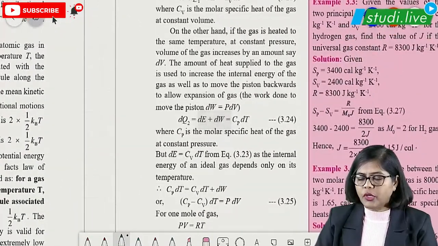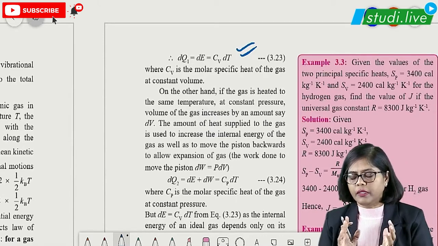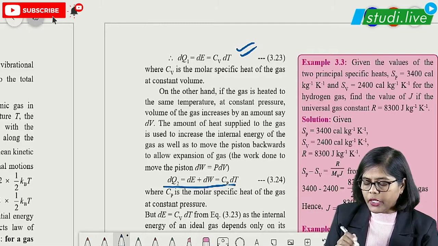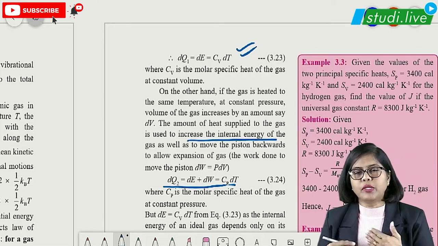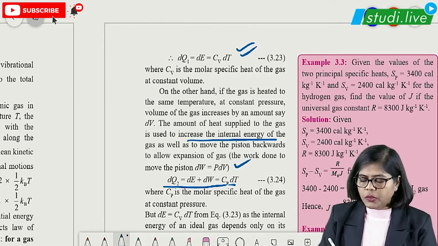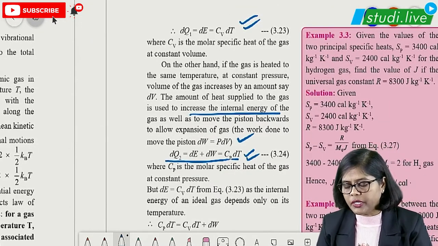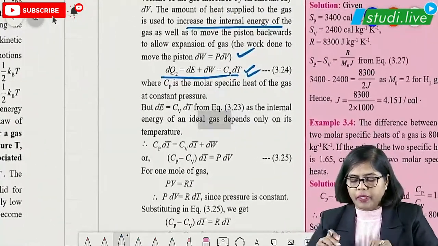For Mayer's relation, what you have to remember is that the internal heat energy is given as Cv dT, because when heat energy is supplied the volume changes. According to this, dQ, the heat energy supplied to increase the internal energy, is given as dE plus dW. dW is the work done, which is pressure into dV. After substituting this part, you get Cp dT, because at constant pressure the volume will change here. So you are getting this particular part.